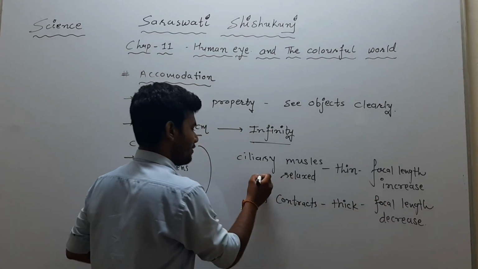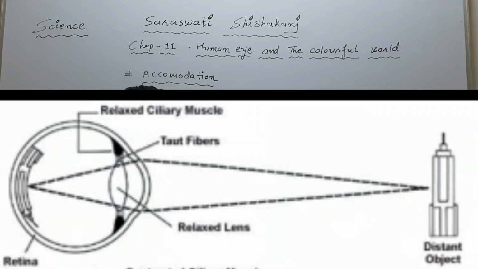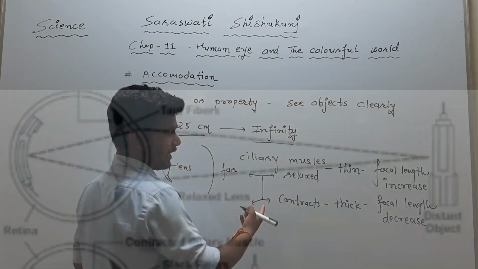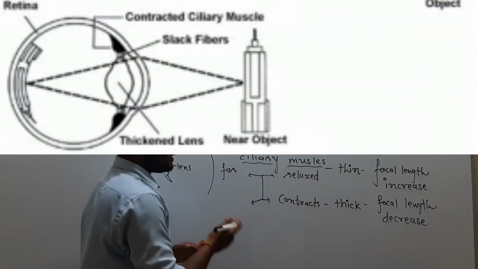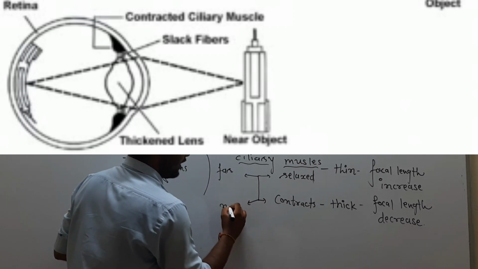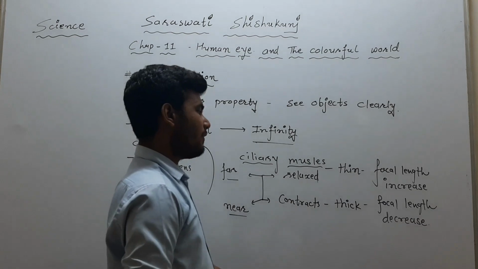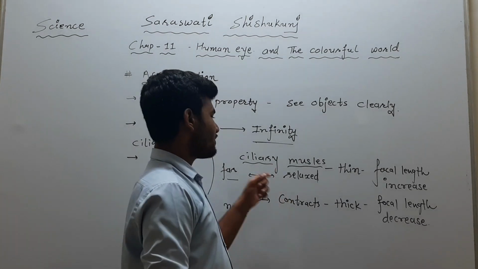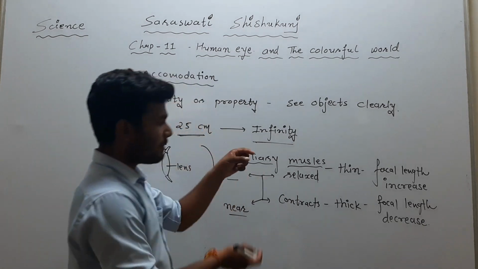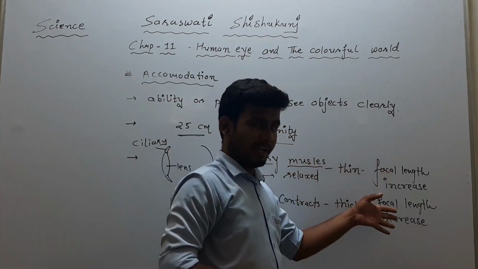Due to this, when the ciliary muscle is relaxed, we are able to see objects which are far from us clearly, and due to contraction of the ciliary muscles, we are able to see objects clearly which are near to us. So keep in mind that due to relaxation and contraction of the ciliary muscles, our eye lens becomes thin or thick, and as it becomes thin, our focal length increases.